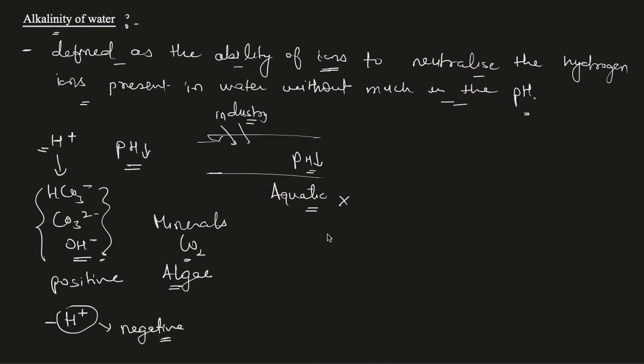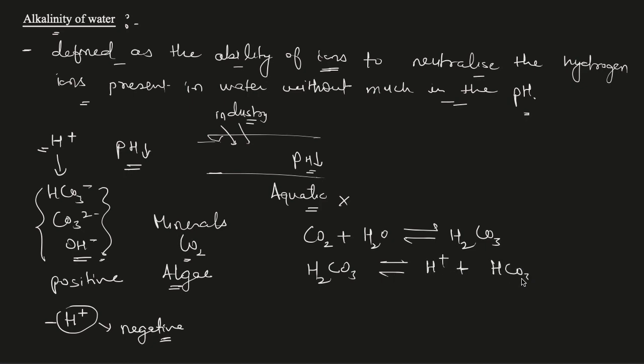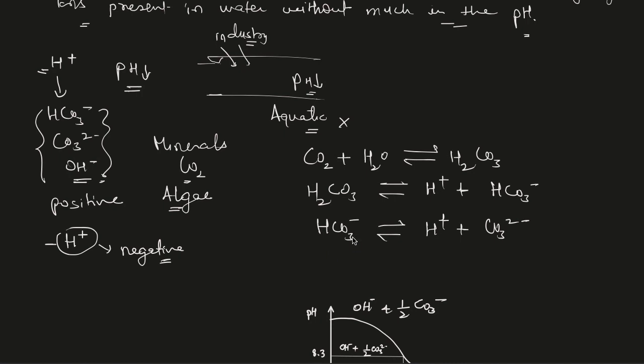If we talk about how these reactions take place in water, let's say carbon dioxide is there. It will react with water and make carbonic acid, or H2CO3. Then this H2CO3 can further break down into hydrogen ions and bicarbonate ions, and then these bicarbonate ions can further break down into hydrogen ions and carbonate ions. Finally, these carbonate ions can again react with water to make bicarbonate ions and hydroxide ions.